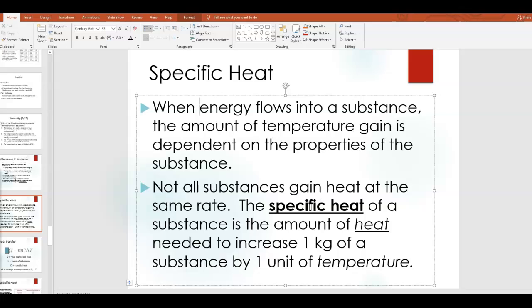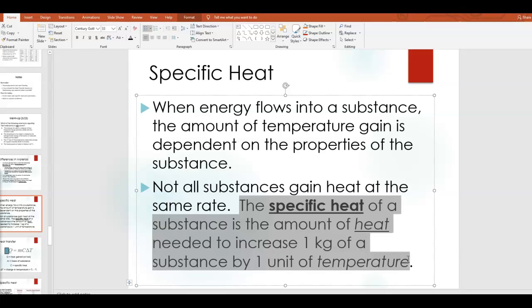So this is where the idea of specific heat comes in. The specific heat of a substance is defined as the amount of heat needed to increase 1 kilogram of that substance by 1 unit of temperature. In other words, by 1 degree Celsius or by 1 Kelvin. Okay, so that is the definition of specific heat.